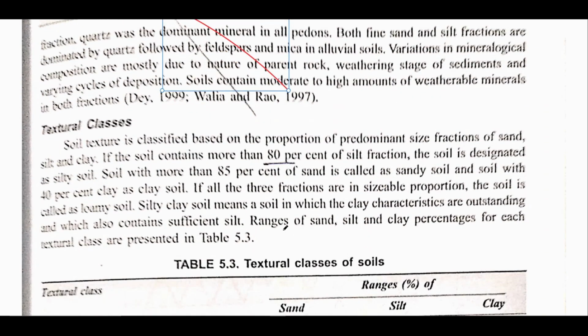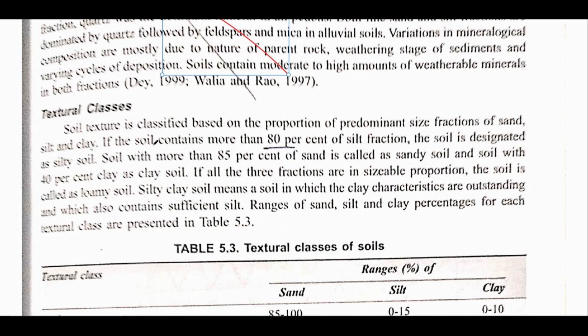There are various textural classes. There is a certain percentage of a fraction that must be present to call it a particular soil. For example, to call a soil silty, it must have about 80% of silt fraction in it.